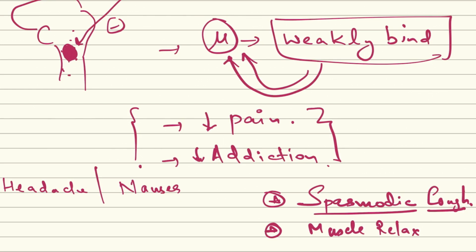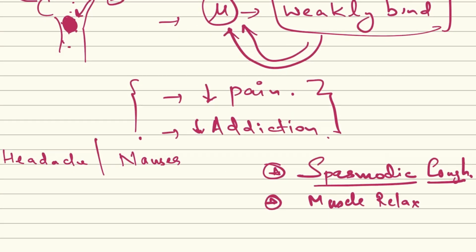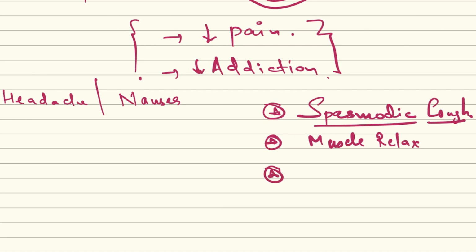One more property of noscapine is that it reduces cancer cell growth. This property is under research, and noscapine is now being researched for anti-cancer therapy.